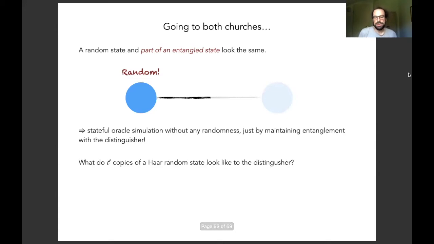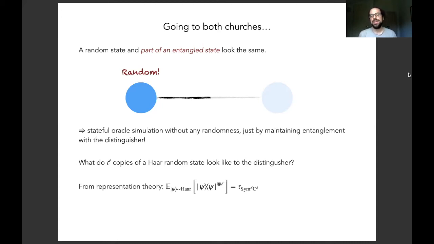But what do L copies of a Haar random state actually look like to the distinguisher? What kind of mixed quantum state do we want to simulate? From representation theory, we know that L copies of a Haar random state actually look like the normalized projector onto the so-called symmetric subspace of the L-fold copy of the local Hilbert space.